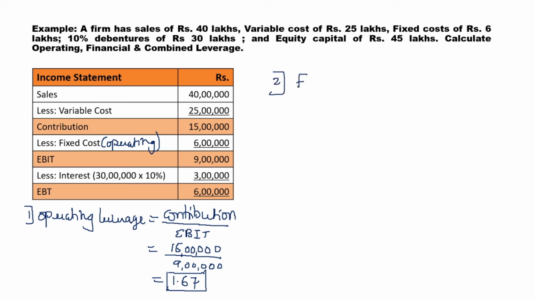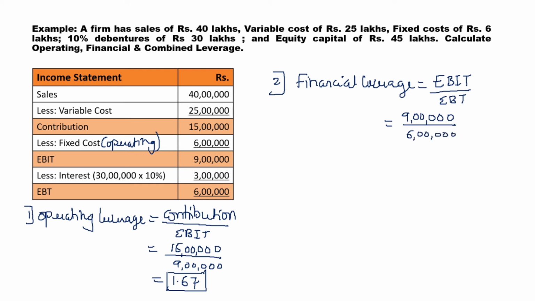Second, we will be calculating financial leverage. Financial leverage can be calculated with the formula earning before interest and tax upon earning before tax. So earning before interest and tax we have calculated as 9 lakhs upon earning before tax of 6 lakhs. So we will get our financial leverage as 1.50. So this is how we calculate financial leverage.